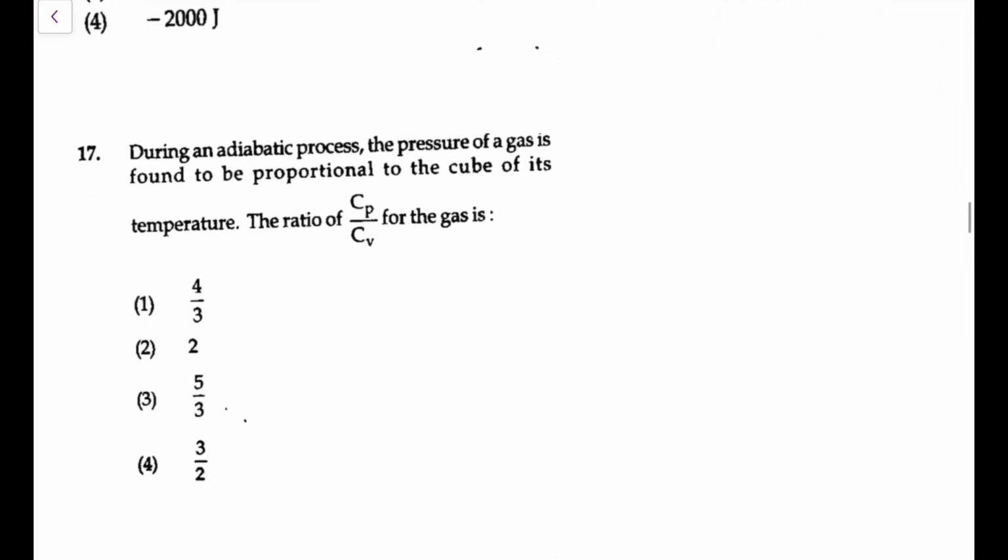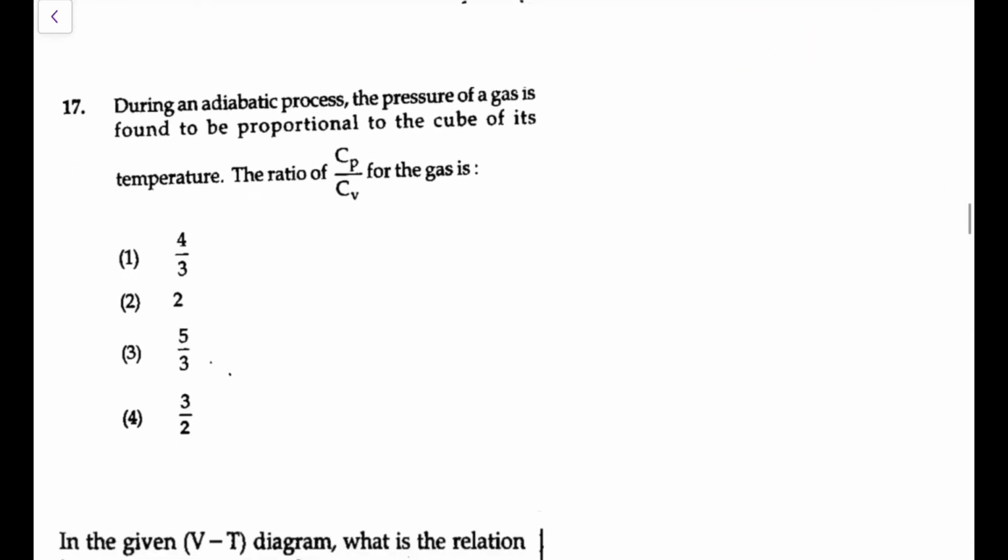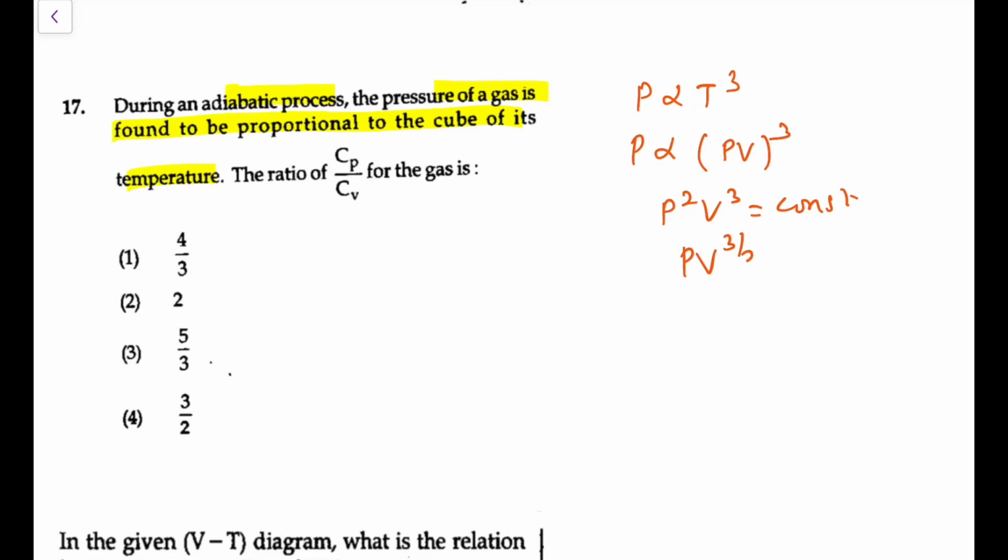Be careful. Next. During an adiabatic process, the pressure of a gas is found to be proportional to the cube of its temperature. Again, that is what I had told you for the polytropic process, and here it is adiabatic, not polytropic. So pressure is proportional to the cube of temperature. I can write temperature is proportional to PV. Because the moles and R are constant, we get P squared V cubed is constant, or PV to the power 3 by 2 is constant, and comparing it, this becomes gamma. Gamma is Cp by Cv. So go for option 4, 3 by 2.